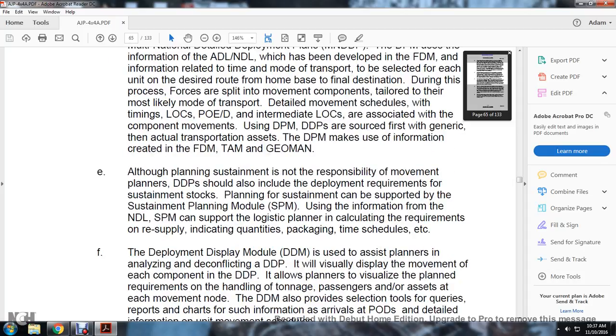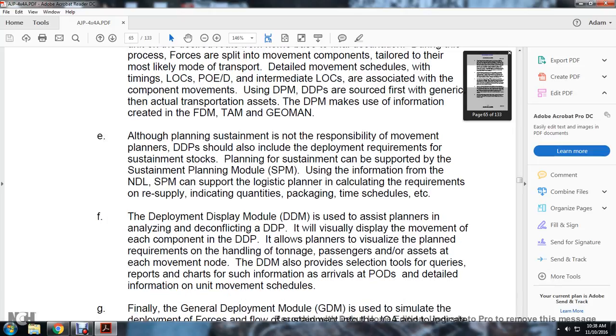Although sustainment planning is not a responsibility of the movement planner, the detailed deployment plan should also include the deployment requirements for sustainment stock. Planning of the sustainment can be supported with the sustainment planning module using information from the national disposition list. Using the information from the national deployment list, the sustainment planning module can support logistic planning by calculating requirements on resupply, indicating quantities, packaging, time, etc.